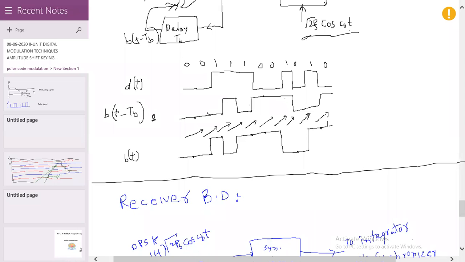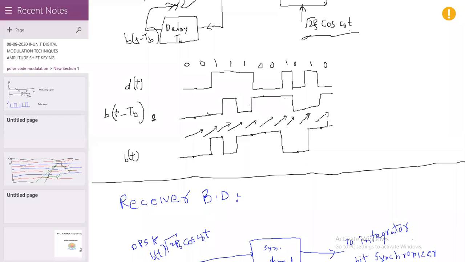From these waveforms we can observe that b of t changes its phase when d of t is equal to 1. Otherwise, if d of t is equal to 0, there is no phase change in b of t.